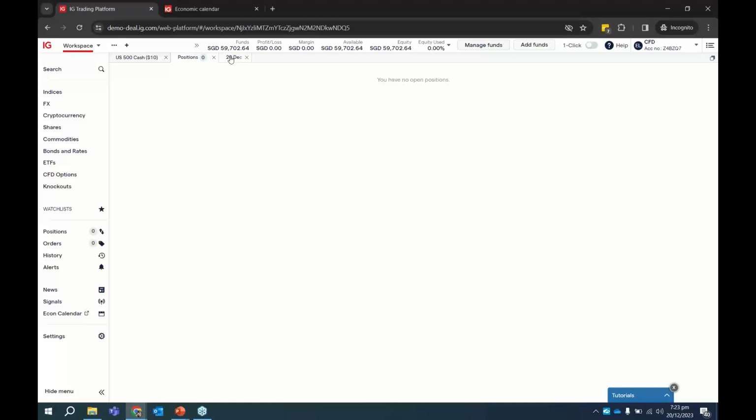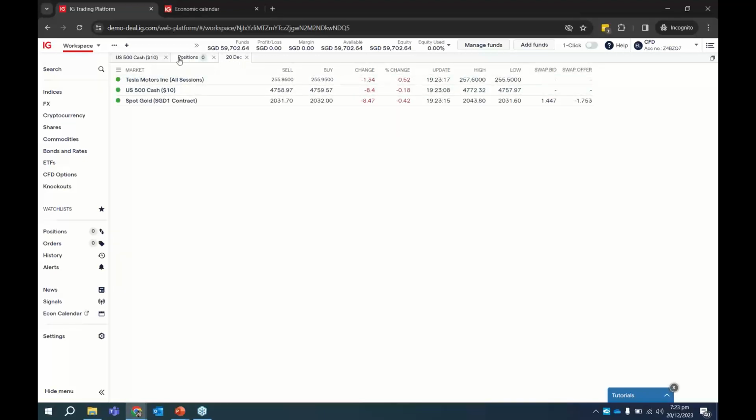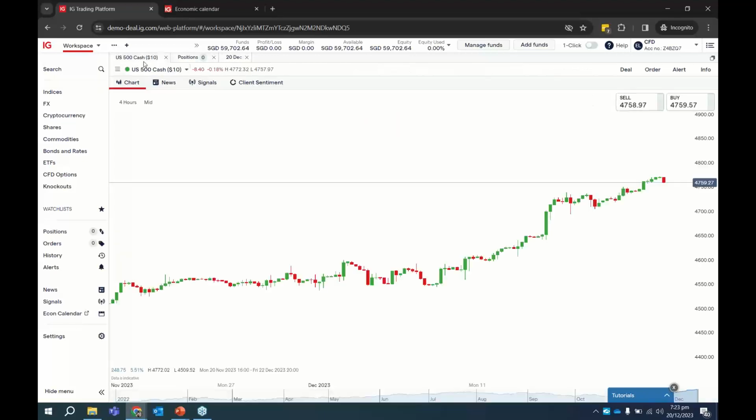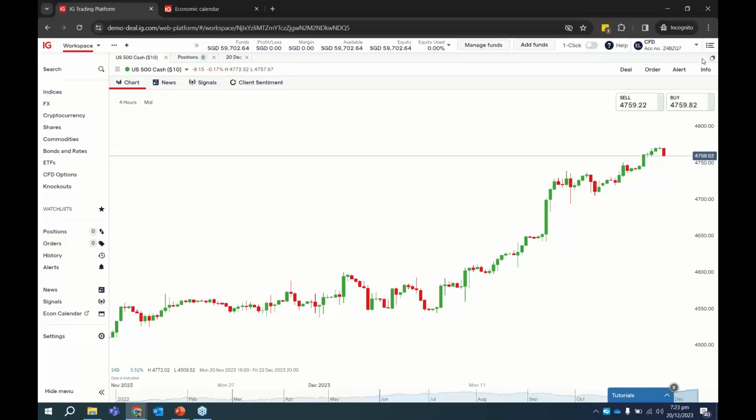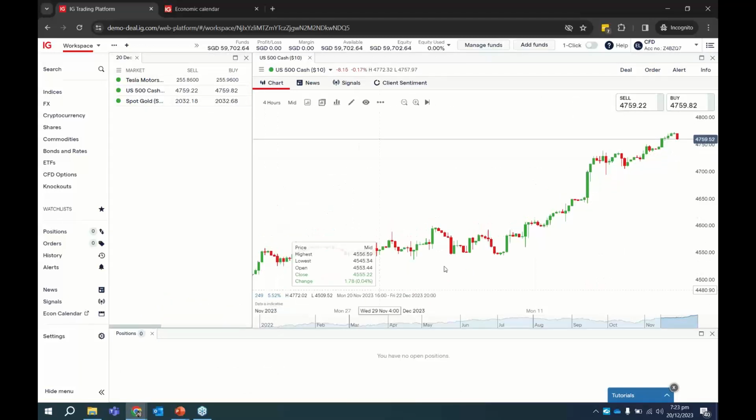If you want to see your watch list, it has become a tab over here. You want to see the chart, it has become another tab. And if you want to get a bird's eye view on everything all at once, just click on these two boxes over here. It goes back to whatever configuration we adjusted earlier. Okay, so it's nothing too difficult. All you need to do is play around a bit here and there.